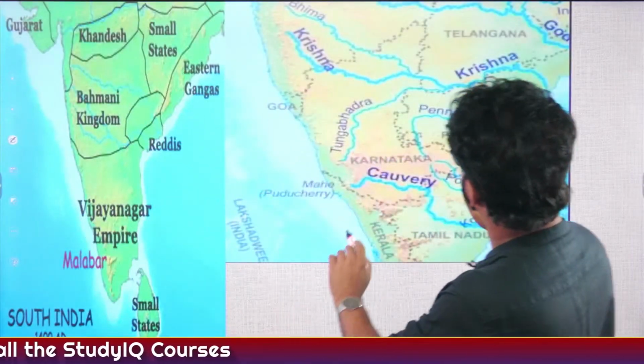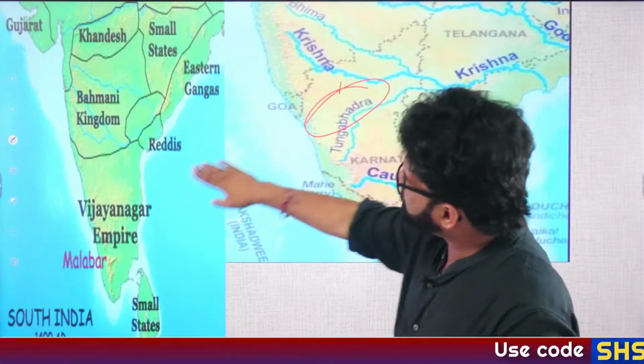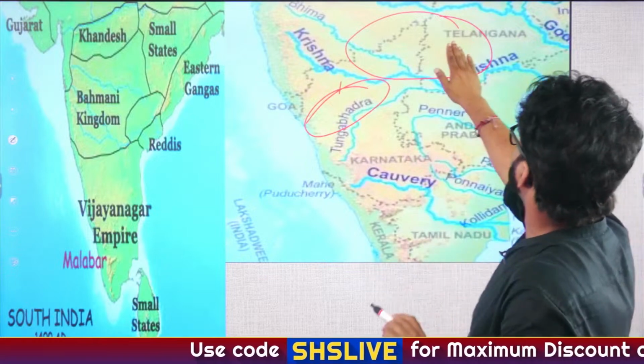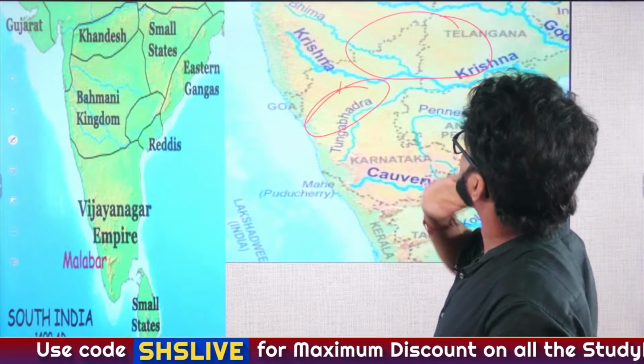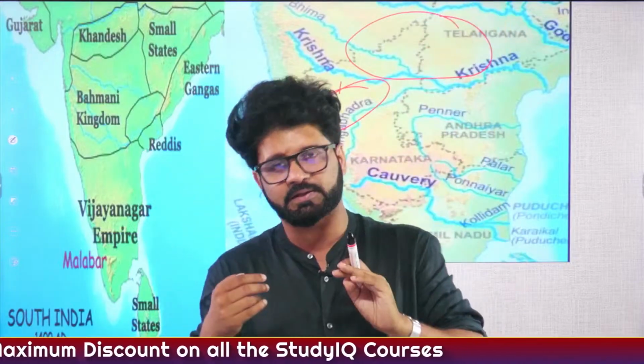Tungabhadra Doab we have discussed earlier also. Tungabhadra Krishna, this is the Tungabhadra Doab region where Vijayanagar and the Bahmani kingdom were fighting. Krishna Godavari Delta, here also they were fighting, and sometimes they were fighting even with the Gajapati rulers. And third is Marathwada country. Marathwada country is currently in the Maharashtra region.